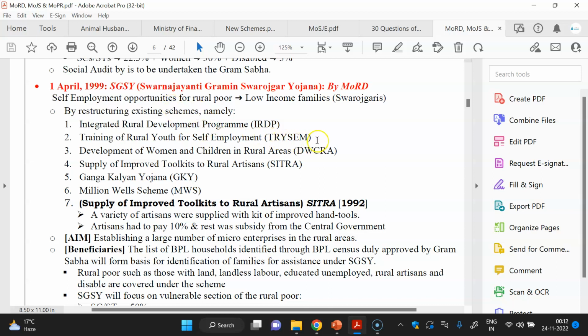You can see that in NABARD, I think they asked about TRYSEM, the scheme for rural youth. So why are these old schemes important? Not only those schemes which are currently active, because most of the rural development schemes are restructured from the old ones. For example, we are taking the Swarnajayanti Gram Swarozgar Yojana by the Ministry of Rural Development.